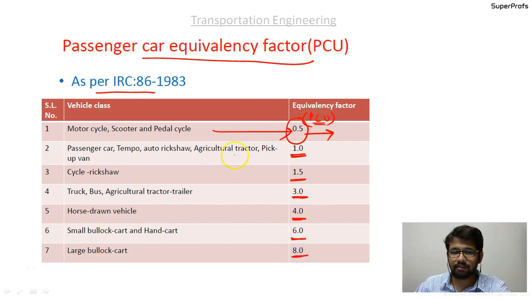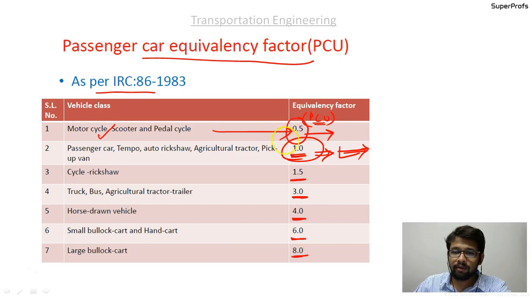The car itself is the PCU and the reference, therefore it has an equivalency factor of 1. Compared to a car, a motorcycle occupies less space, or rather, it affects the traffic less. That is the reason it has a smaller value compared to 1.